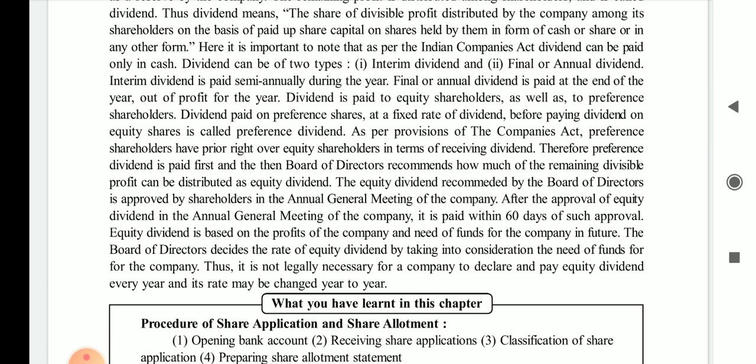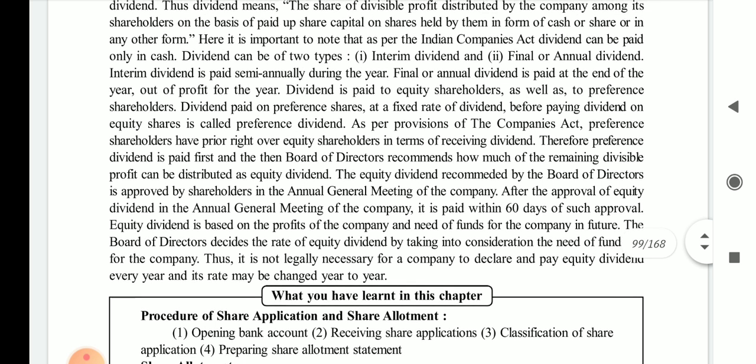Export only can give dividend in form of only cash, not in other form. Dividend can be of two types. First one is the interim and second one is the final dividend or annual dividend. Interim dividend means which can be paid at a specific interval of the company, like 3 months, 4 months, or 6 months.